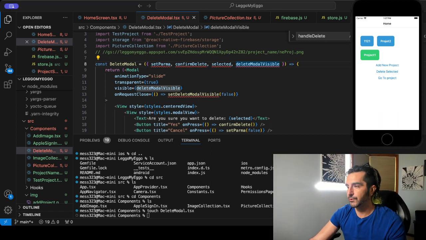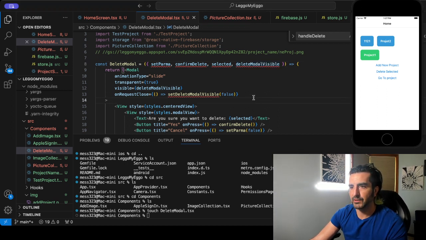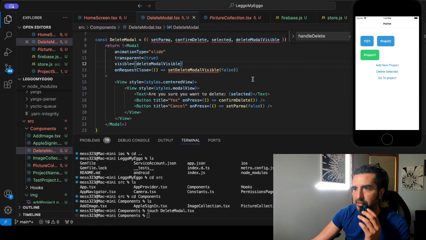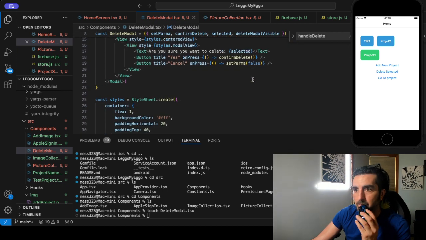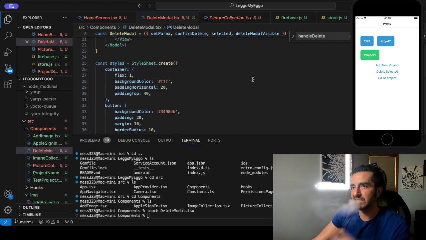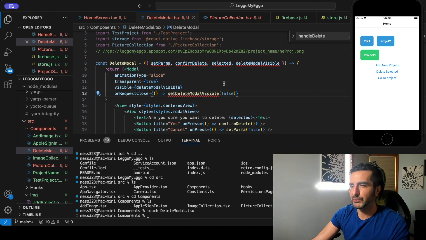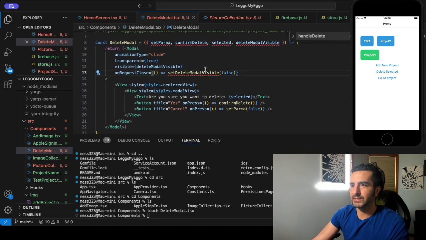Let's get back to our code. I know you guys want to chit-chat, but let's keep going. So, delete modal. Set Parmer, confirm delete selected, delete modal. Okay, here we go. Any questions on the AI stuff? Holler at your boy. So we've got select delete modal here, false, right? So we don't need this one yet. I don't even know why I have this method. Can we try something? I feel like this method's superfluous.